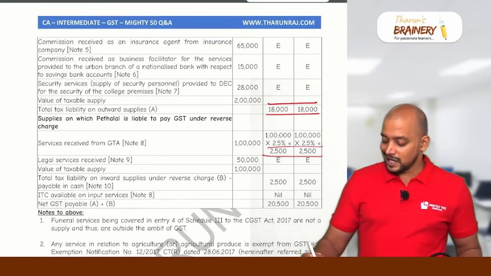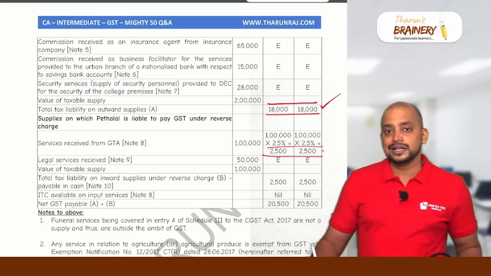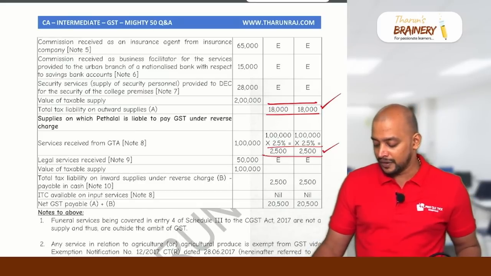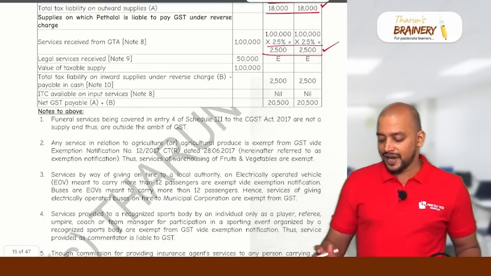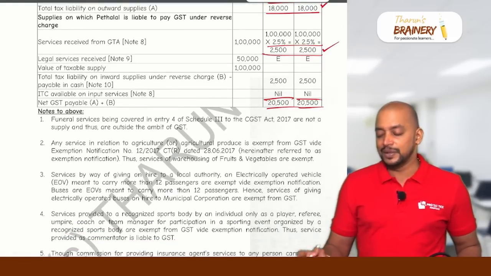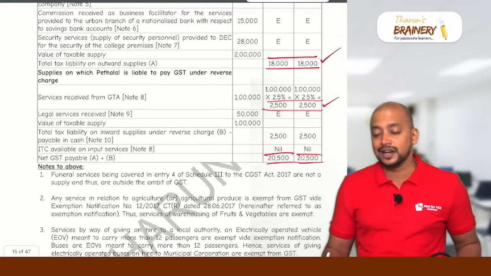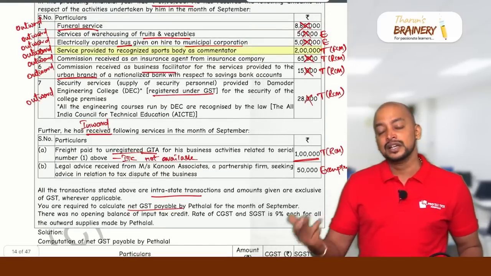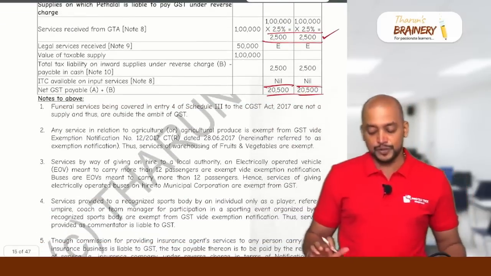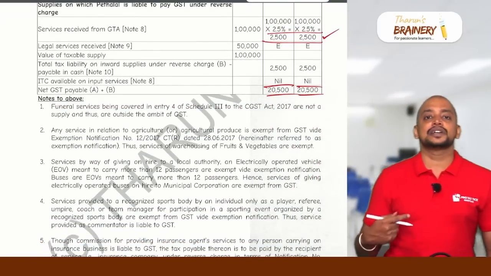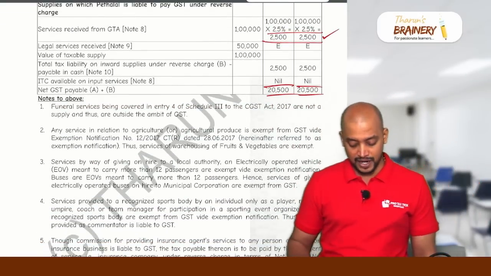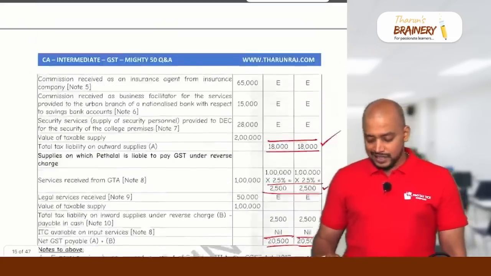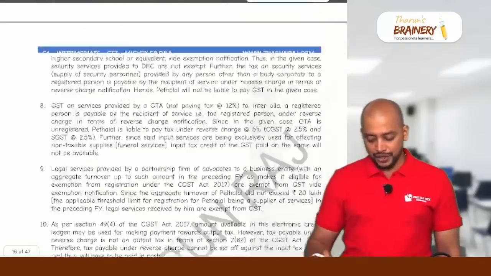Now statement 4, net GST payable. What is the gross GST under FCM? 18,000 and GST under RCM 2,500. So therefore 20,500 and 20,500 will be taken as liability. Why can this 2,500 not be taken as ITC? Already we discussed, this is used for funeral service. So that's why ITC is not available. But we need to pay GST on the GTA services. Again, it's a comprehensive question only.